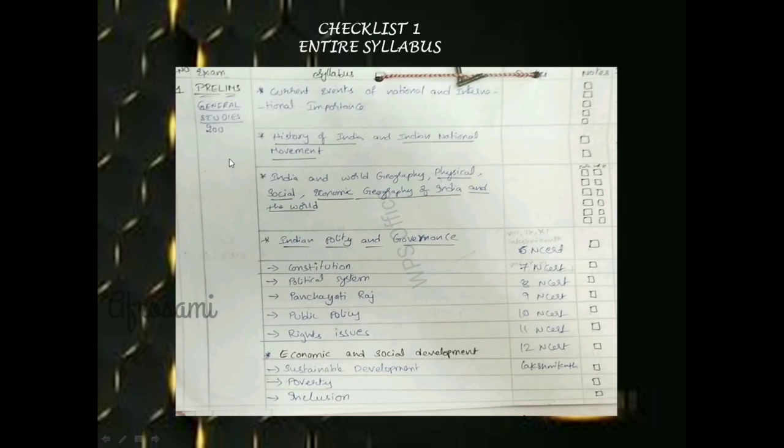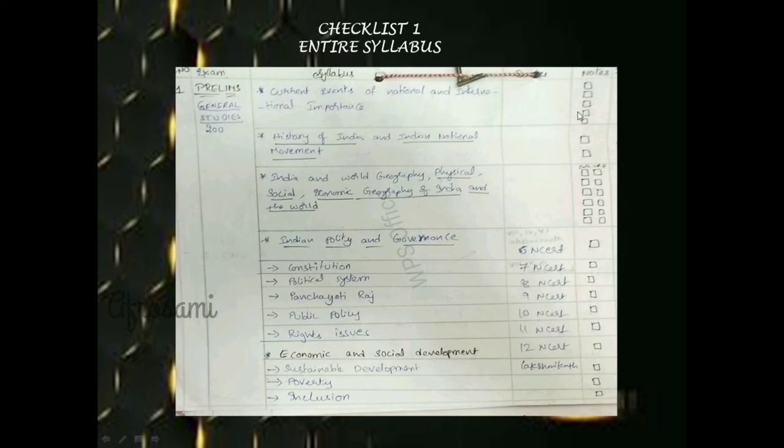The first checklist is the entire syllabus. In this I have given a picture. You can see clearly that I have taken the complete syllabus from the UPSC CSE for prelims. In the second column I have covered subjects like current events, history, geography, constitution, economics, as an example, and I have given a slot for books and also a slot for notes.